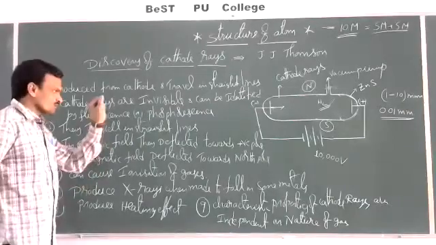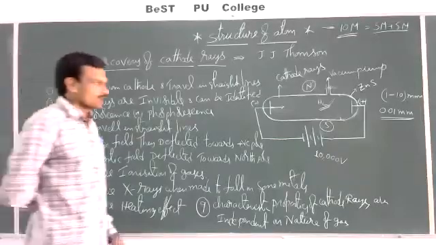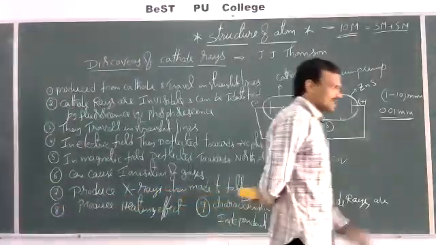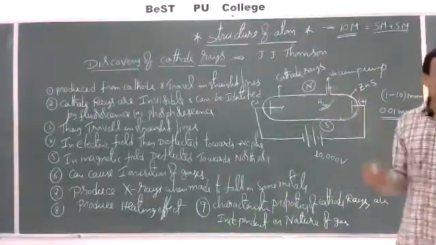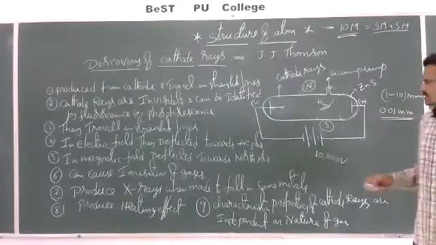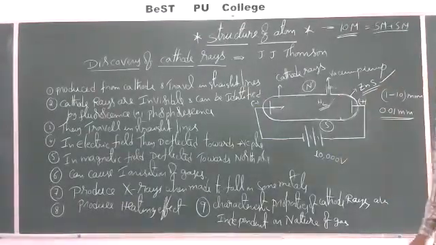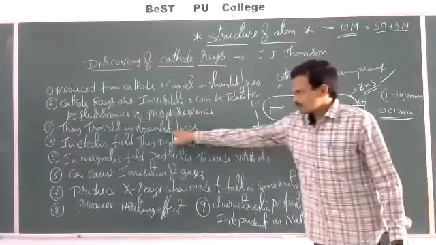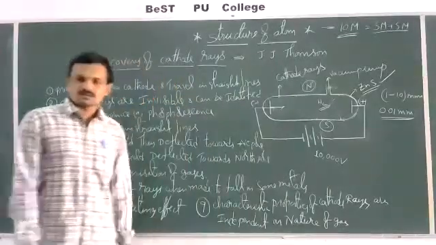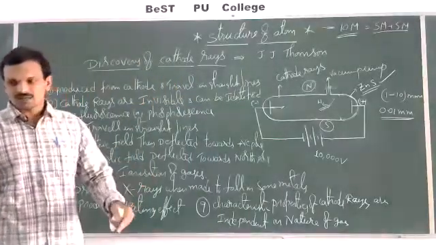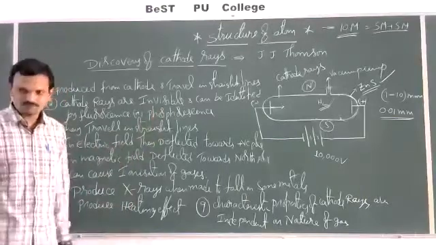Second one, these cathode rays are invisible. They are not visible to our eyes. Cathode rays are invisible, but their nature can be studied by the phenomenon called fluorescence or phosphorescence. So by using a fluorescent material like zinc sulfide, we can study the nature of cathode rays. Next, third one. They travel in straight lines without any deflection in the absence of either electric field or magnetic field. If no field is applied, they travel in straight lines only.